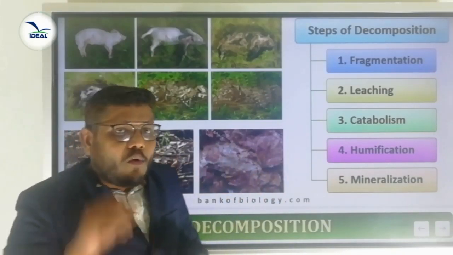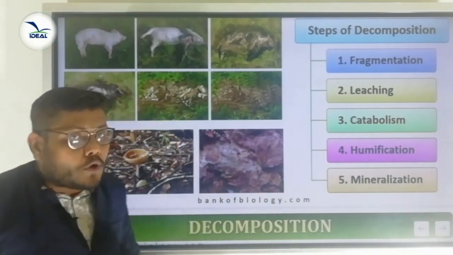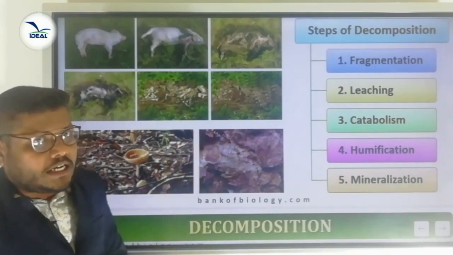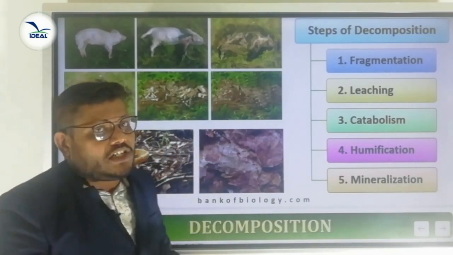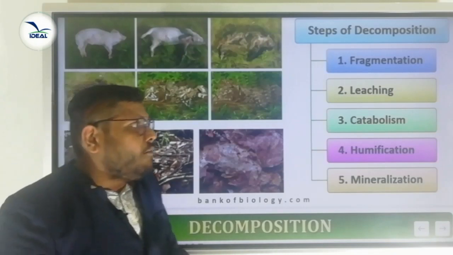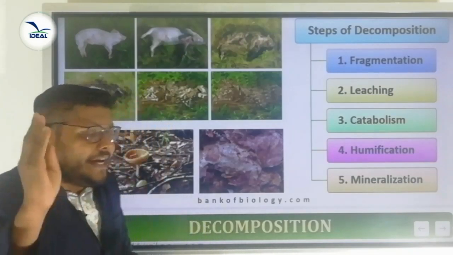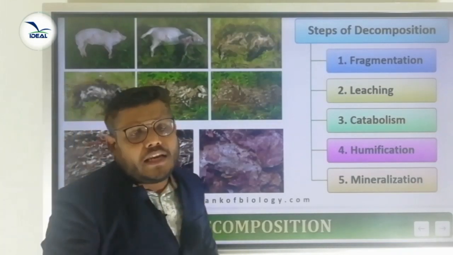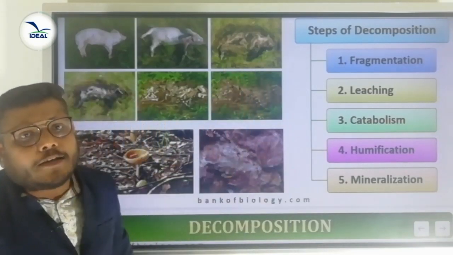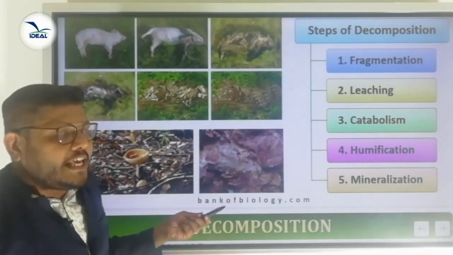This is a very important question. What are the steps involved in the process of decomposition? First step is fragmentation, followed by leaching, followed by catabolism, then humification and mineralization. These are the 5 steps involved in the process of decomposition.